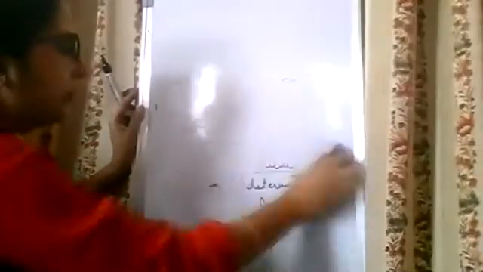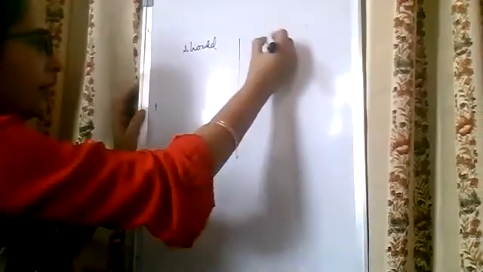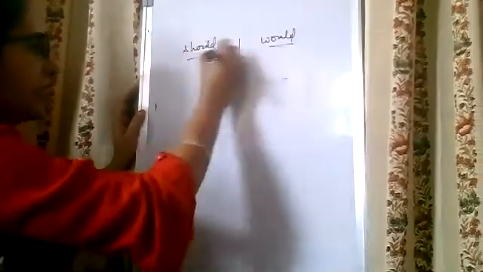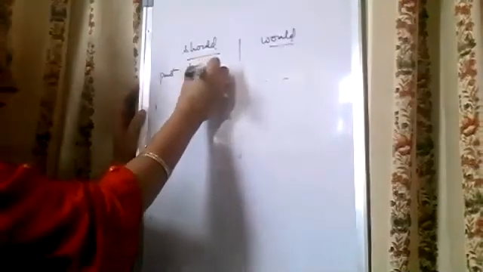Now after will and shall, we have the past form of shall and will, that is should and would. Where should is used, you know, it is the past form, used in indirect sentences.